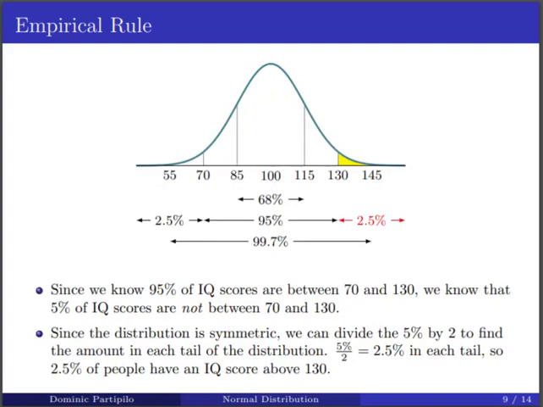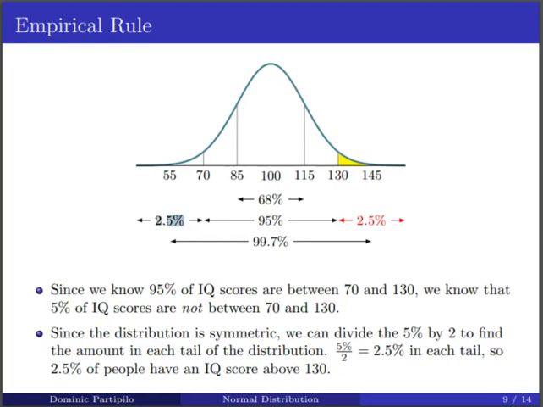So we can look at something like this. We know that 95% of the observations are going to be between 70 and 130. So what's left to make this an even 100% is 5%. If 95% is between 70 and 130, then the rest is 5%. And since this distribution is symmetric, we can take that 5% that's left over and divide it by 2. So that way we can find what's in each tail of the distribution.